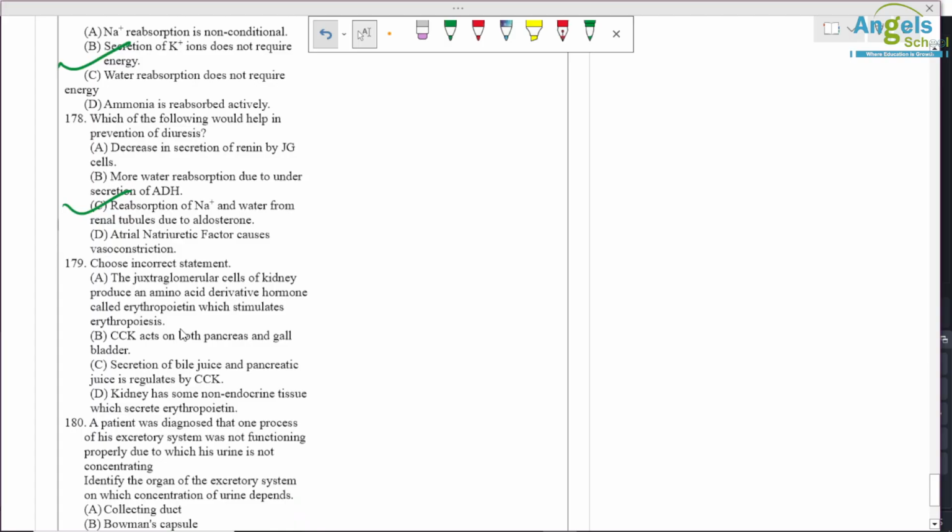Choose the incorrect statement. Juxtaglomerular cells of the kidney produce an amino acid derivative hormone called erythropoietin, which stimulates erythropoiesis. CCK can act on both pancreas and gallbladder. Correct option. Secretion of bile juice and pancreatic juice is regulated by CCK. Correct option. Kidney has some non-endocrine tissue which secretes erythropoietin. Okay, again correct option. So the incorrect statement is A.